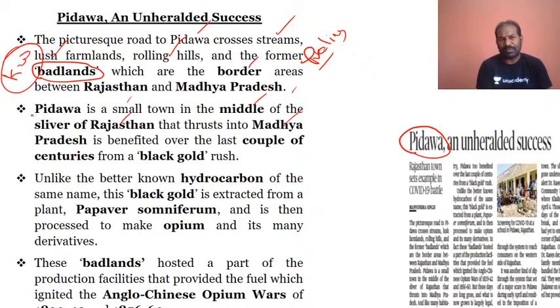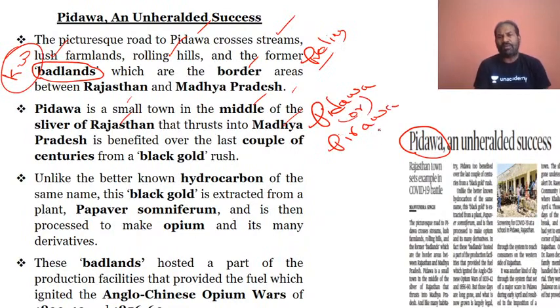Please do understand why I have taken this Pidawa. It is also written as Pirawa, Pidawa or Pirawa in Rajasthan. For more than two centuries, it is a place that has had a black gold rush. This is also very important from the prelims point of view, as a question could be framed on it. The first is the badlands, and it is famous as Pirawa or Pidawa, and for almost two centuries it has benefited from the black gold.